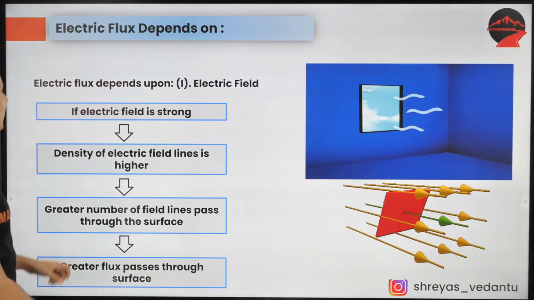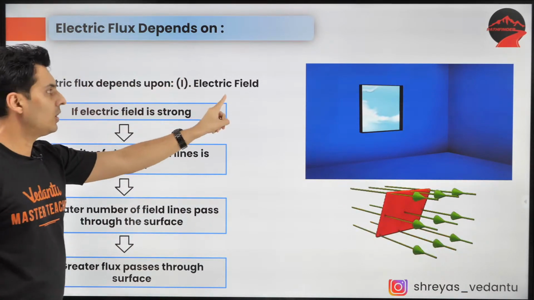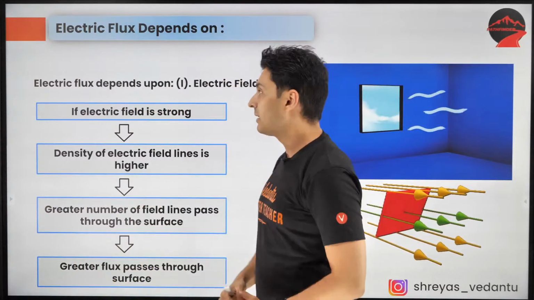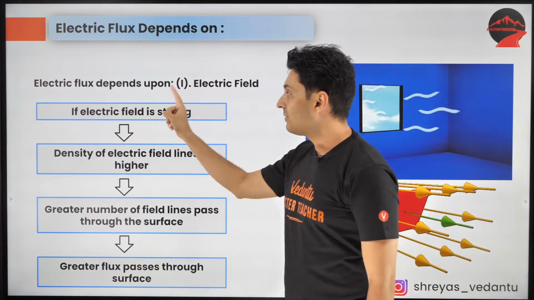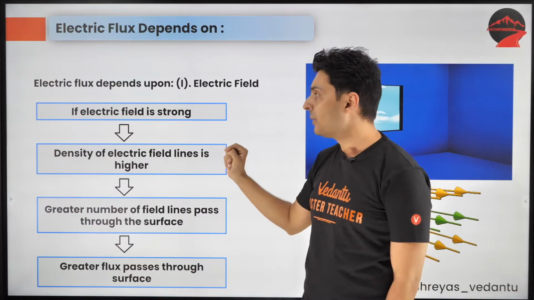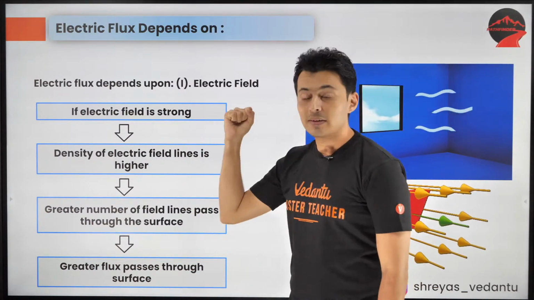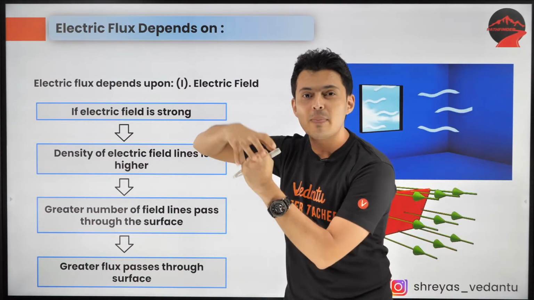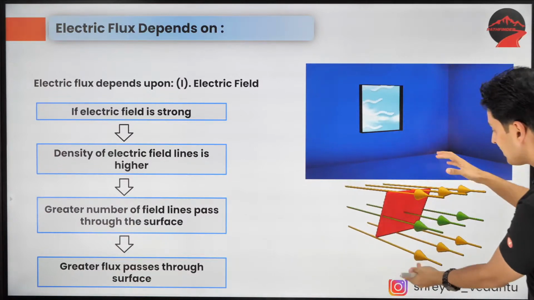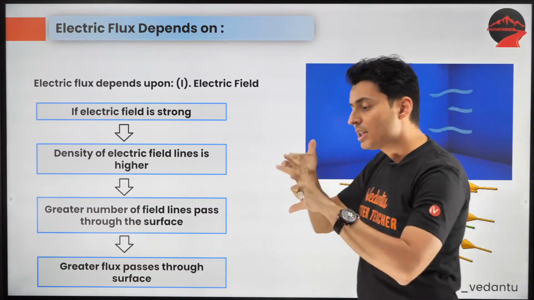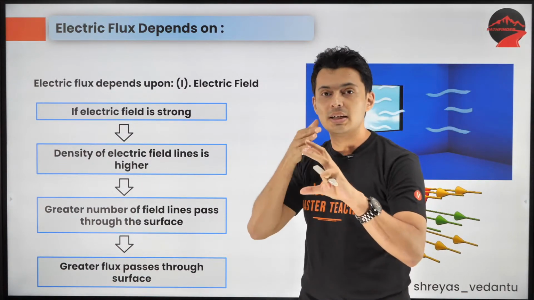So electric flux depends, number one, on the electric field. Why? Because if the field is stronger, the field lines will be closely packed and come close to each other. There will be more field lines per unit area.